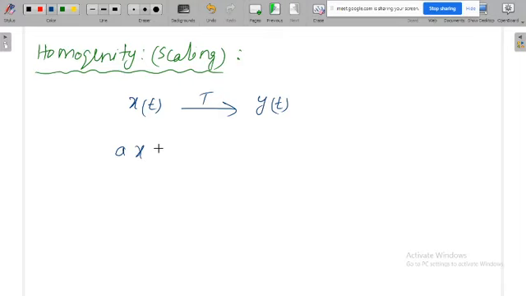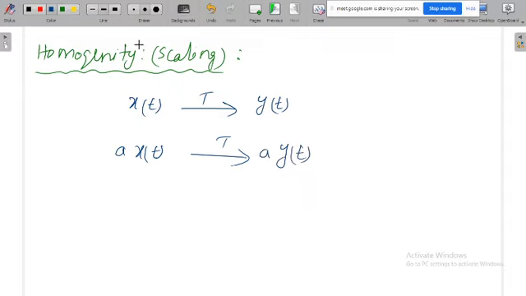Now I am scaling the input by a. a could be anything: 0, negative, positive, greater than 1, or less than 1. It's like a constant. When I am scaling the input, the same system should produce output with the same scaling.